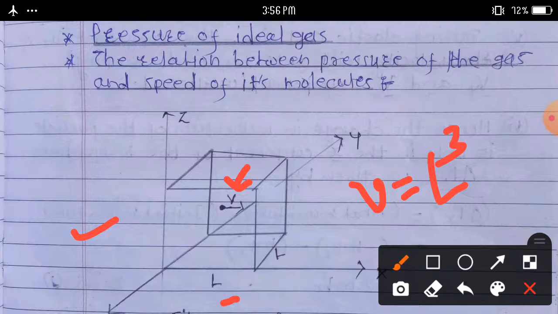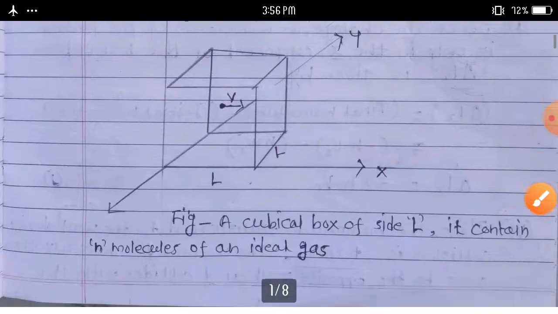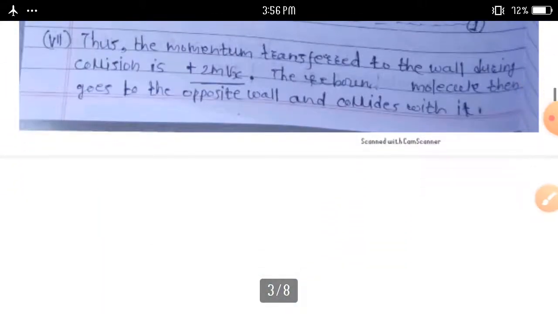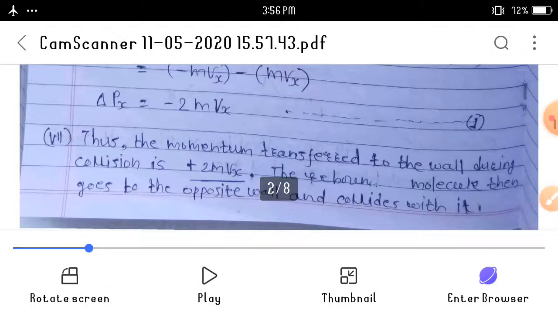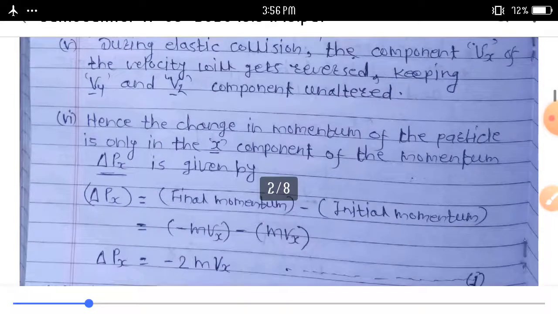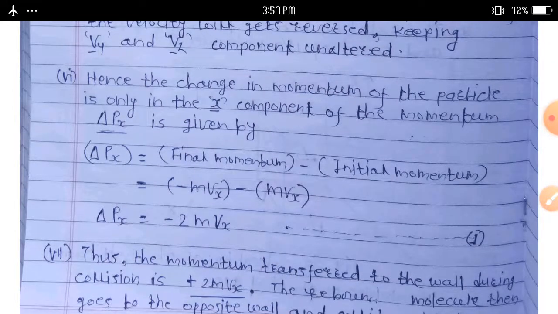Hence, the change in momentum of the particle is only in the x component of the momentum. Therefore, delta px, the change in momentum of the particle, is only in the x component of the momentum. Hence, it is given by